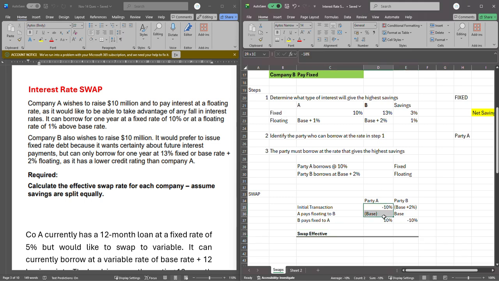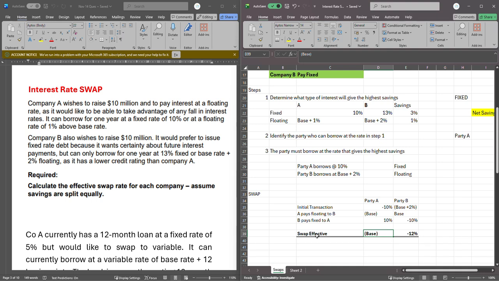If you do this, this will net off and you're only left with base. So party A is only paying base. And party B, if you do all of this, will have 12%. Remember that this is negative base, negative 2 in brackets, right? So base will cancel base, and you have negative 2, negative 10, and that's how you have 12%. So negative 12%. B is paying at 12%, A is paying at floating of base.